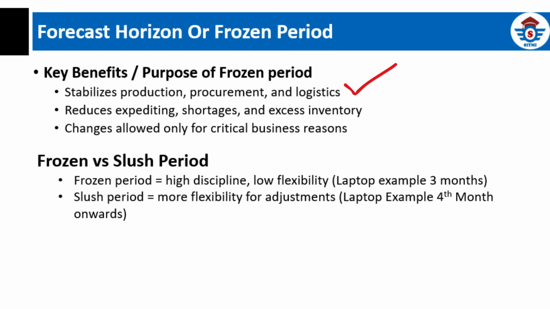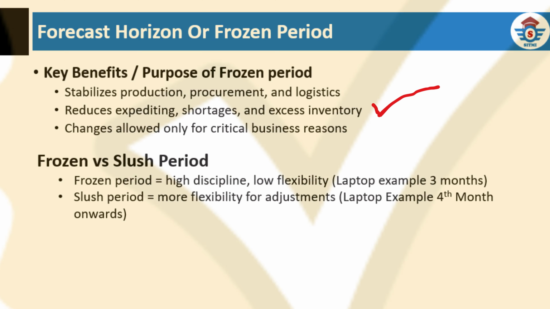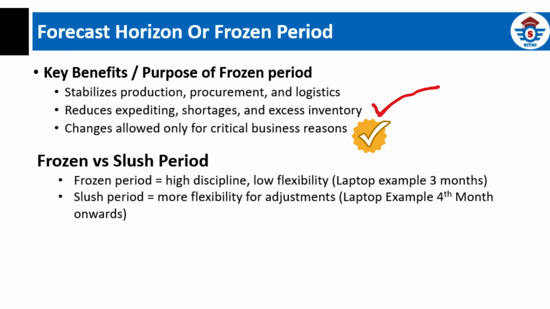The next important point is the likelihood of approval. Changes during the frozen period are considered very costly. They can lead to excess inventory, shortages, expediting costs, or missed deliveries. Because of this, most changes are rejected unless there is a serious situation, like a major customer cancellation, a regulatory issue, or a supply disruption.